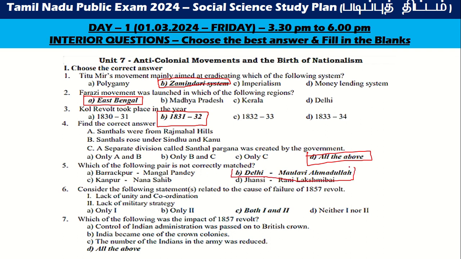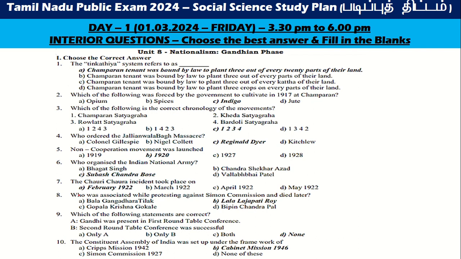Which of the following pairs is not correctly matched? Delhi, Maulvi Ahmadullah. Consider the following statements. Both 1 and 2. Which of the following was the impact? All the above. Next one. The Tinkathia system was referred to. Champaran tenants were forced to cultivate indigo on 3 out of every 20 parts of the land. Which of the following was forced by the government to cultivate indigo? The following is the correct chronology: 1, 2, 3, 4.